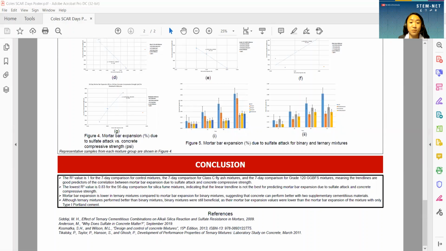Furthermore, I concluded that mortar bar expansion due to sulfate attack is lower in ternary mixtures compared to mortar bar expansion due to sulfate attack for binary mixtures, suggesting that concrete can perform better with 2 SCMs. Even so, binary mixtures were still beneficial from a technical standpoint because their mortar bar expansion values were still less than the mortar bar expansion values for the 100% type 1 Portland cement.